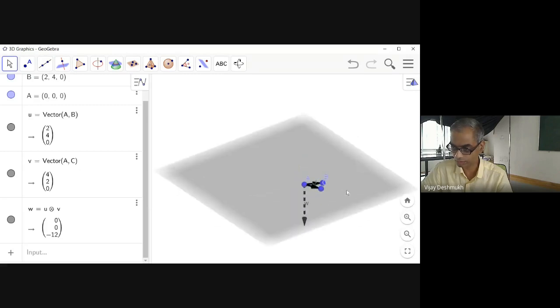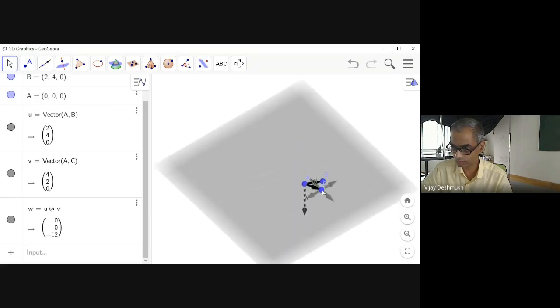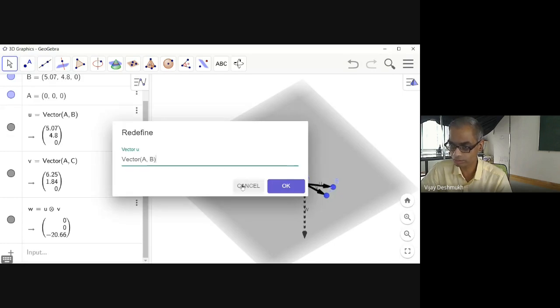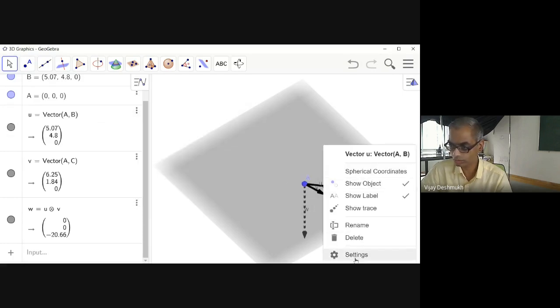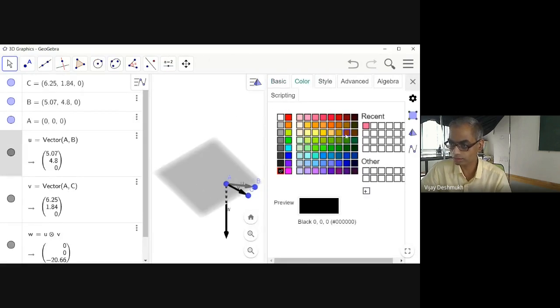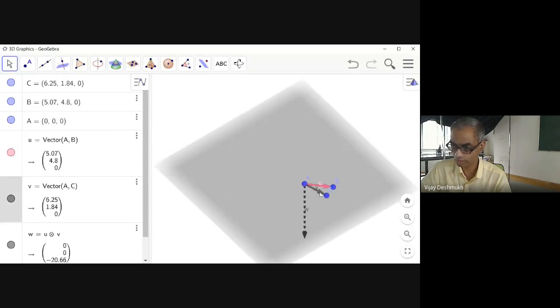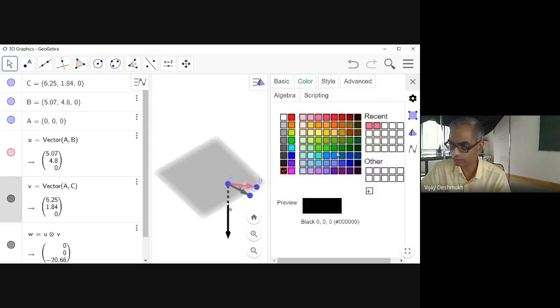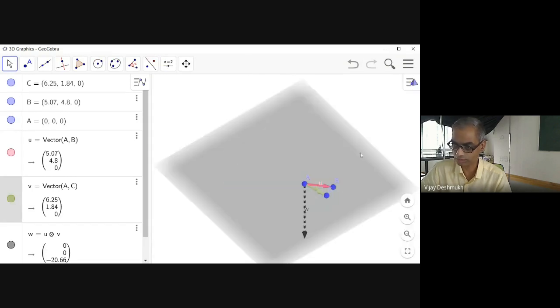This is our perspective. Okay. Now let me make U as a different color so that we can understand it very clearly, and this as a different color so that we can understand the other one. Okay.